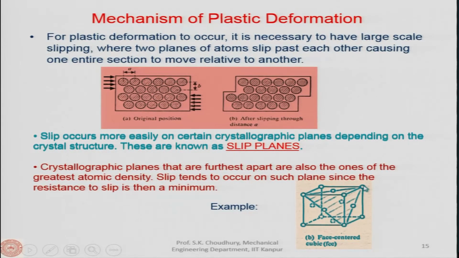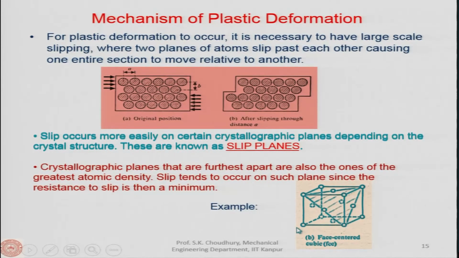Now, if you draw a line between these points, you will see that this plane which is shown here is hatched. On this plane you will have 1, 2, 3, 4, 5, 6, 7, 8, 9 atoms. You cannot draw any other plane where you will have more than 9 atoms.